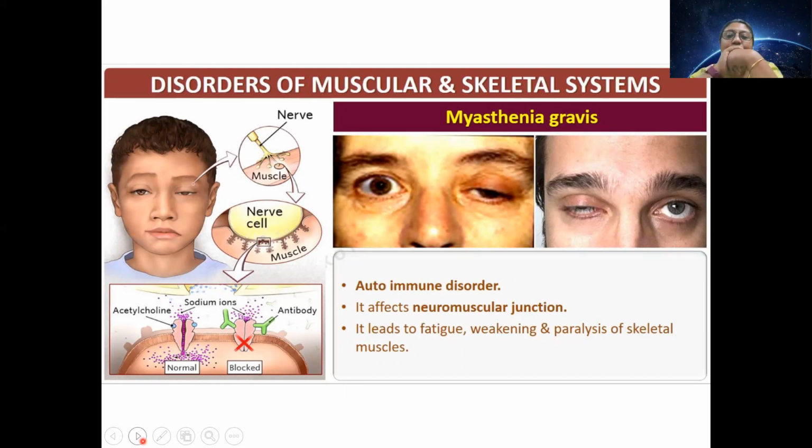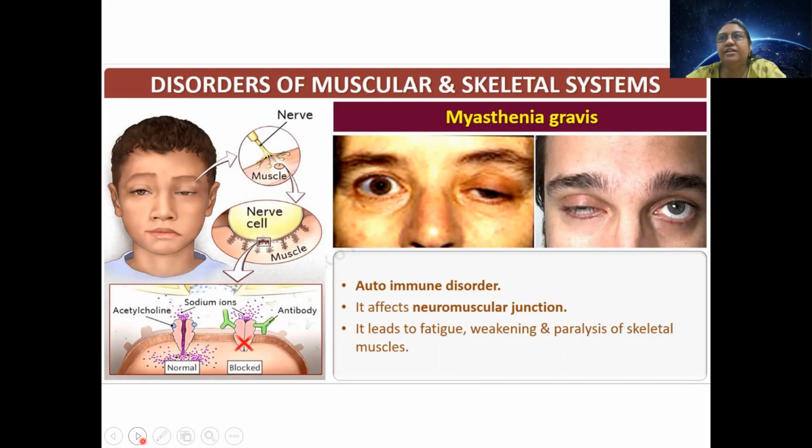Okay, so now our immune system generally identifies the foreign part and kills or destroys them. What happens if they think their own cells are the enemy? They will be against their own body cells. In myasthenia gravis, the immune system thinks the neuromuscular junction is its enemy and starts destroying it.